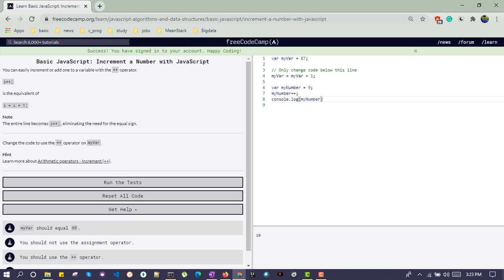Let's see what this challenge is asking us to do. Change the code to make use of the plus plus operator. So instead of myVar plus 1, we can make use of plus plus. This will be equivalent to myVar equal to myVar plus 1. Let's run this program.